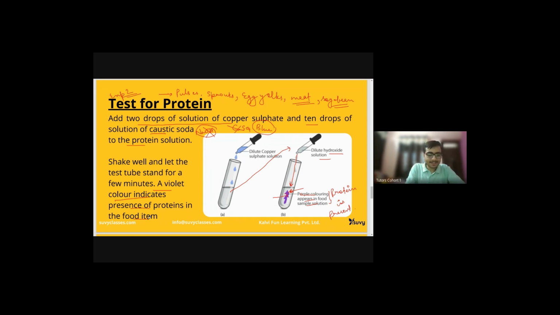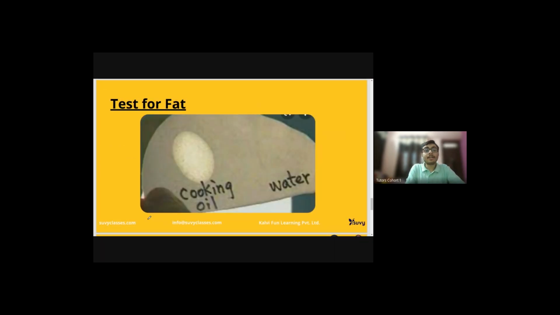That's great. Now, test for fat. I just said a few moments back that the junk food that we consume from the market is rich in fats, and this fat comes in the oils that are used in those food items. If we need to test for fats, we take 2 drops of oil in a dropper and drop it on a piece of paper. On the other part of that piece of paper, we drop 2 drops of water and keep it in the sun.